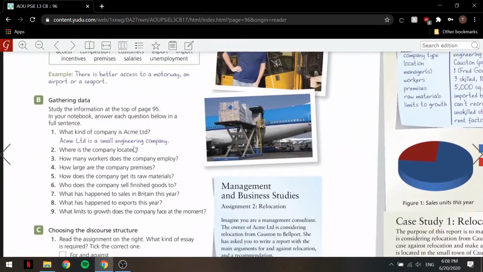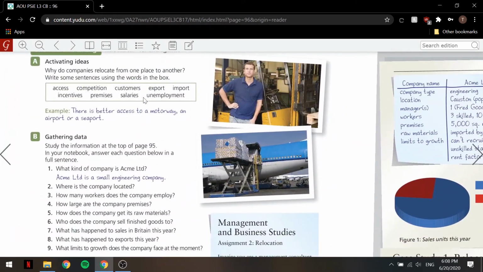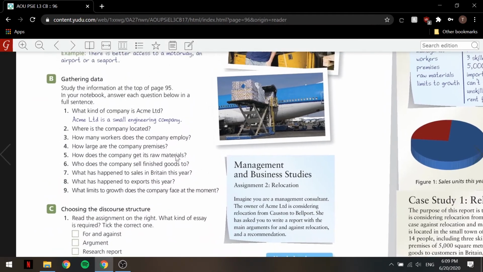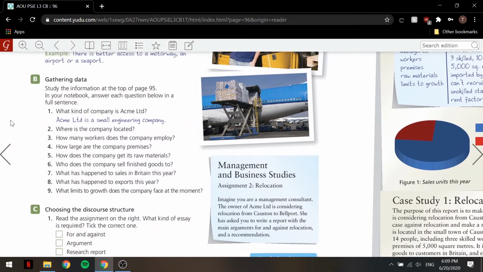Anyway, let's keep going. Let's talk about salaries now. So I'll say average salaries are not as high. And 9, unemployment, I can say something like the rate of unemployment is higher or much higher. Depends on what you're talking about. Anyway, let's keep going. B, gathering data.